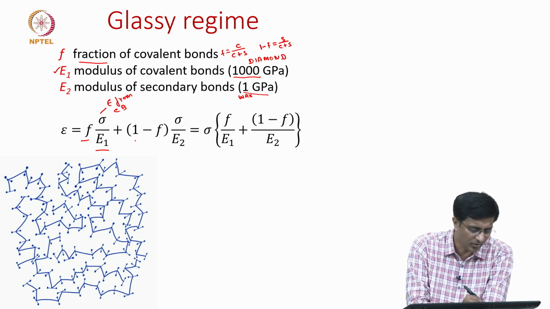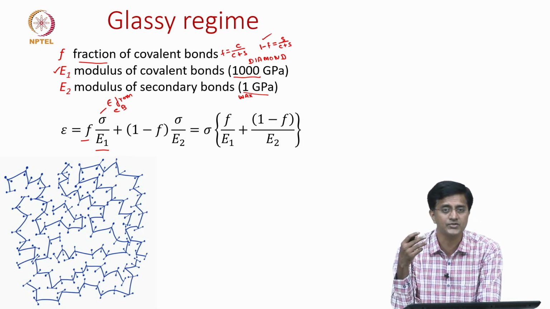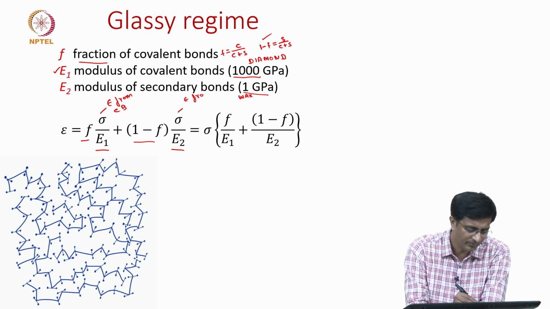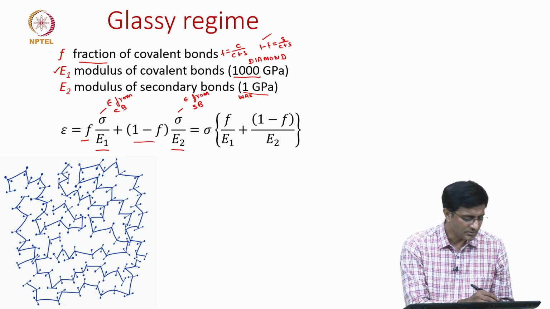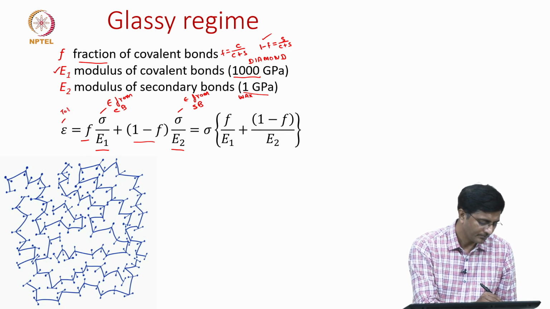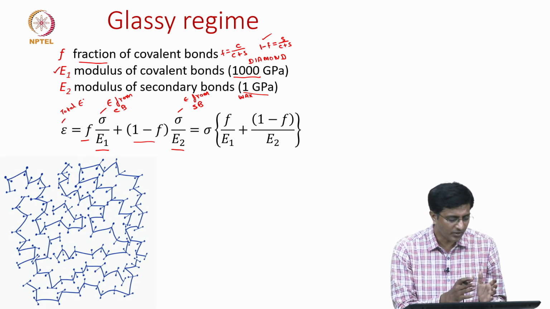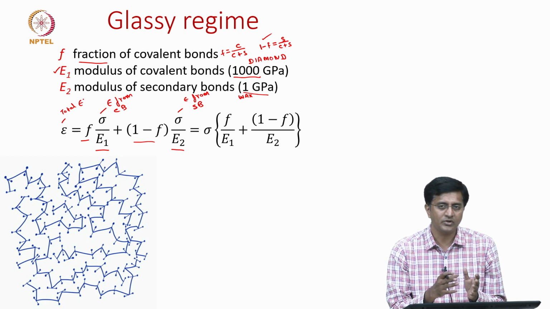Similarly, now let us see what is 1 minus F. We already showed here 1 minus F is nothing but the fraction of secondary bonds. So these are the fraction of secondary bonds, and sigma by E2 will be the strain from secondary bonds. So what we are basically doing is the total strain. Total strain is the summation of strain from covalent bonds plus the strain from secondary bonds.